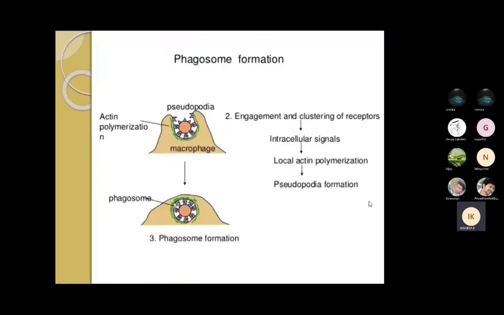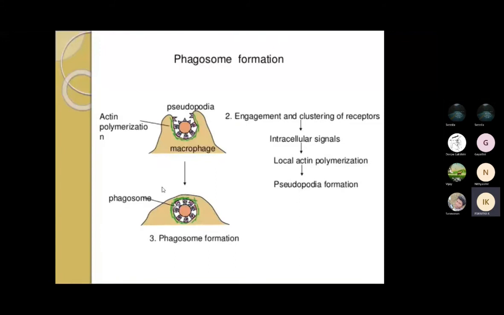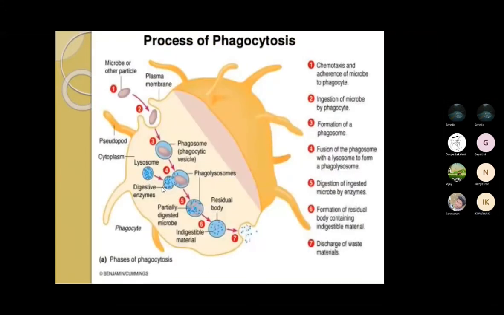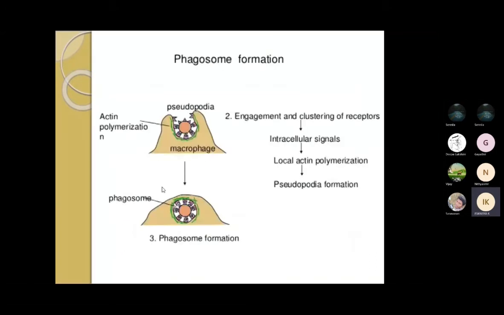So next is phagosome formation. At the beginning you saw the entire process in this picture. Here I am showing the different steps in a clear visual. You can see the engagement between the cluster and the receptor.